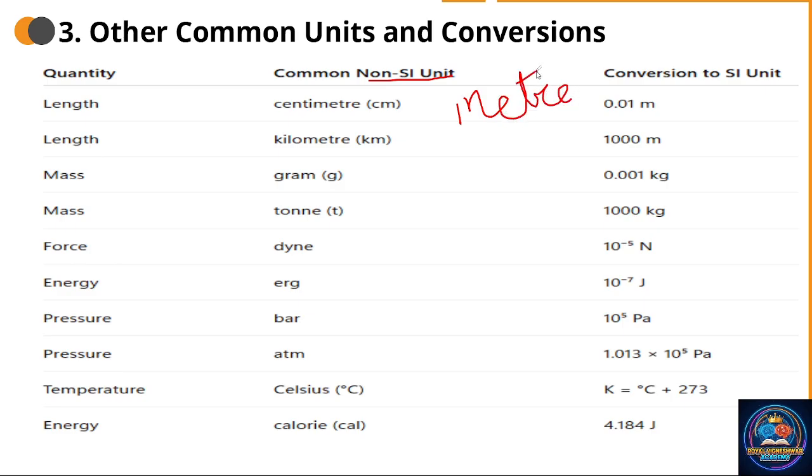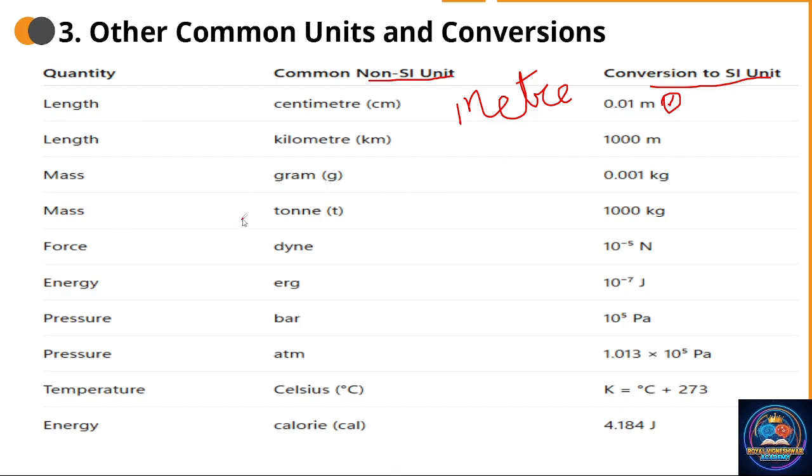But if it is measured in centimeter, using a particular term it can be converted to the SI form. So here is the conversion to SI unit. If it is measured in kilometer, kilometer into 1000 gives meter. Okay, 1000 meter is a kilometer.